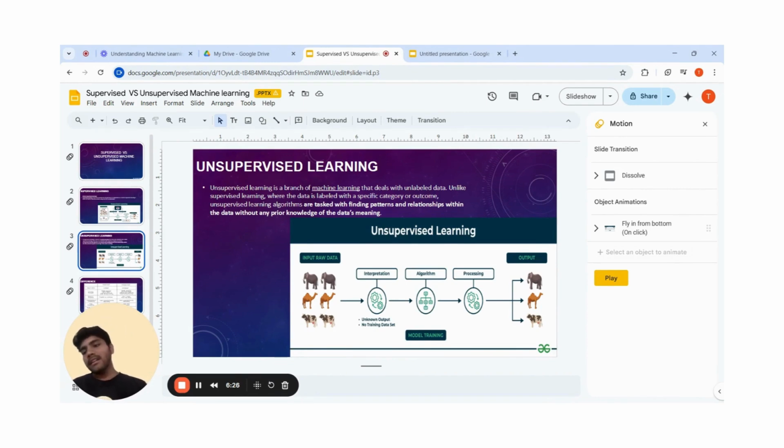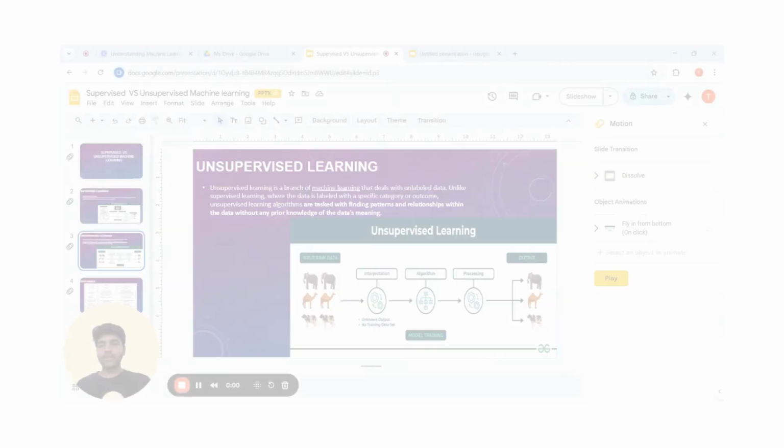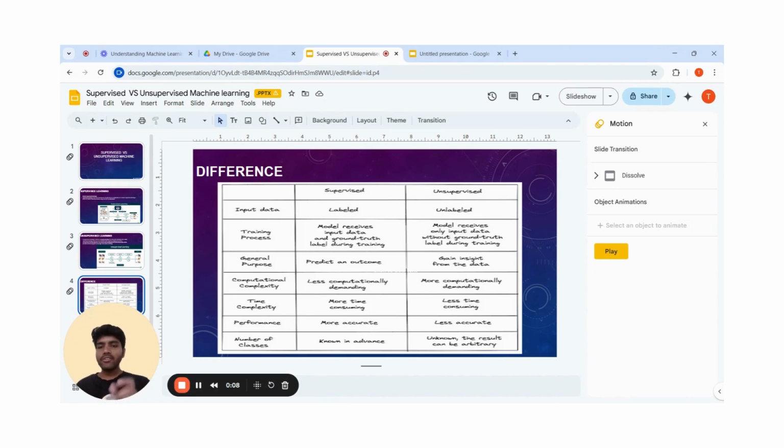Now we see the difference between supervised and unsupervised learning. In supervised, the input data is in labeled format, means in a proper way and structure, and in unsupervised it is unlabeled format, means the data is unlabeled and unstructured.